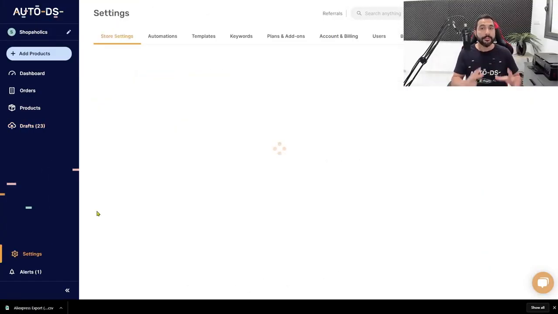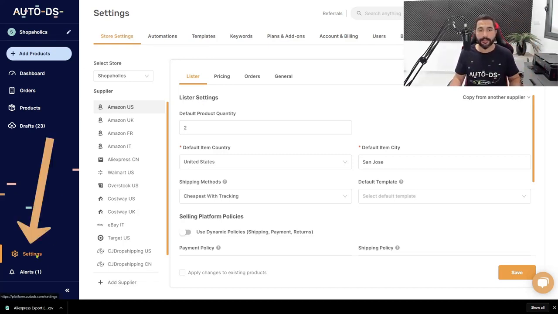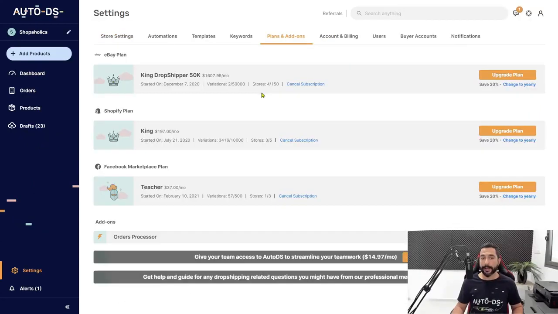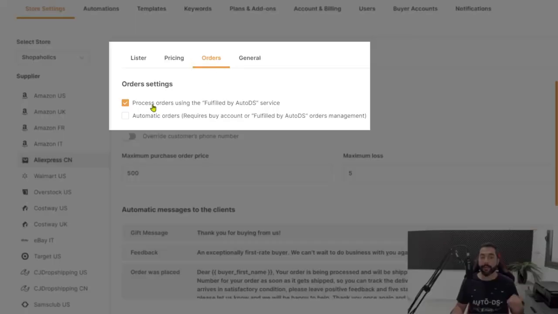So in order to opt into the Fulfilled by AutoDS service, or if you want to go with the semi-automation settings, there is a full explanation on how to do it on the help section of our website. So check that out, and I'll also leave a few links below to get to those explanations quickly. But really quickly, what you want to do is head over to the settings, and under the plans and add-ons, make sure that you have the orders processor enabled. Once the order processor is enabled, go to your settings, and under AliExpress China, click on the orders tab, and here enable the process orders using the Fulfilled by AutoDS service.